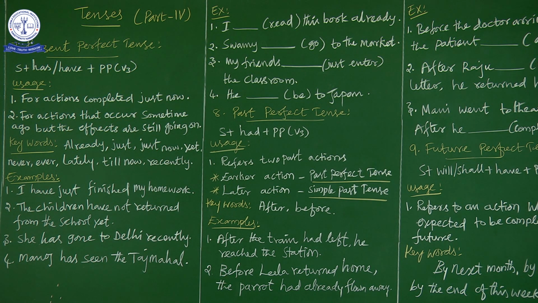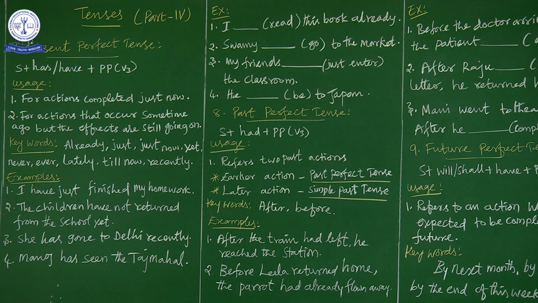So the structure is subject plus has or have plus past participle. Has is for singular, have is for plural. If the subject is singular we have to go for has. If the subject is plural we have to choose have.